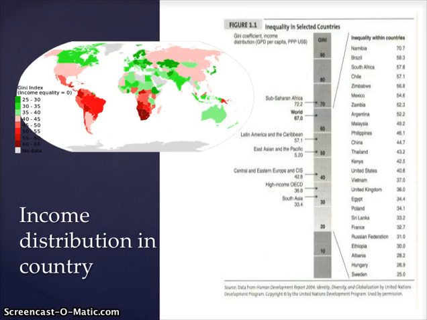You can see where the United States ranks overall, between Vietnam and Kenya. And Sweden is probably ranking the best here, with the lowest Gini coefficient score overall in terms of income distribution.